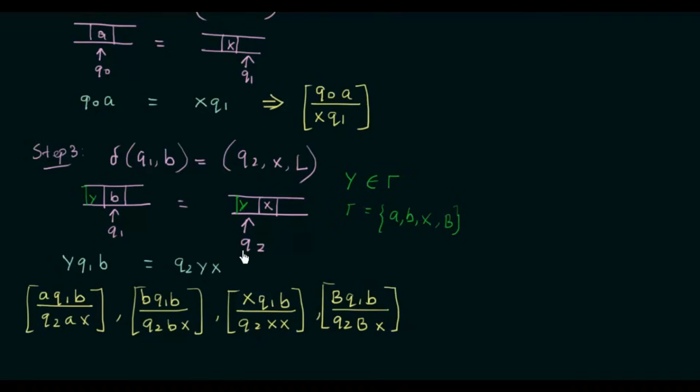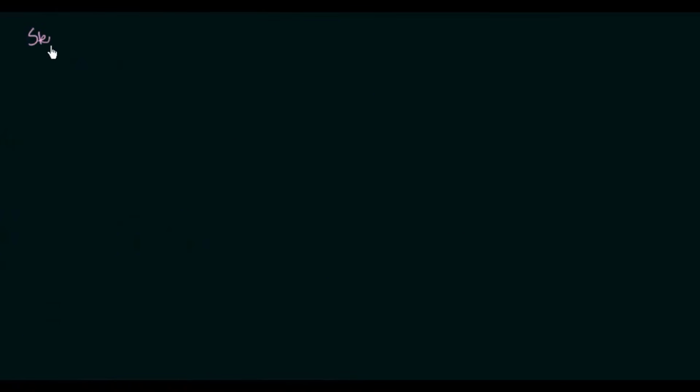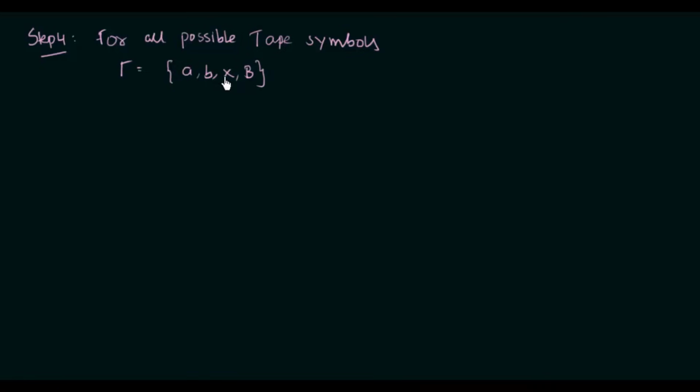Alright, now let's go to step number 4. In this step, we are going to have dominoes for all the possible tape symbols. And we know what tape symbols we have: tau is equal to A, B, X and the blank symbol capital B. Now we have to form dominoes for all these tape symbols.